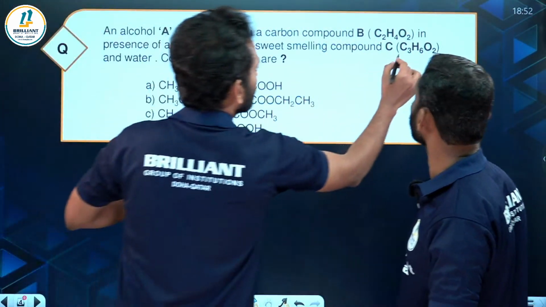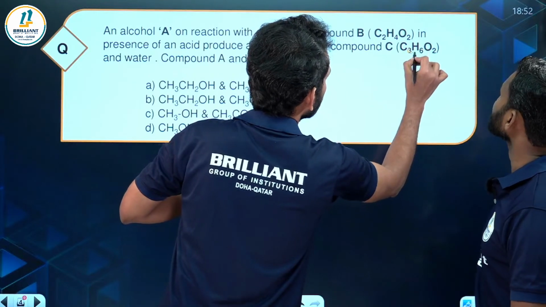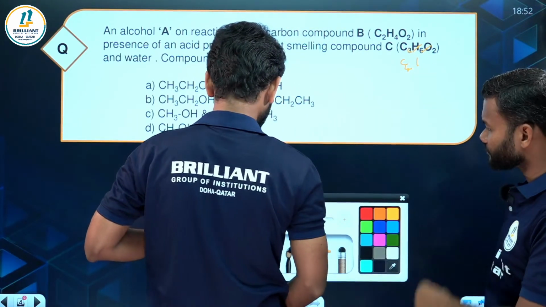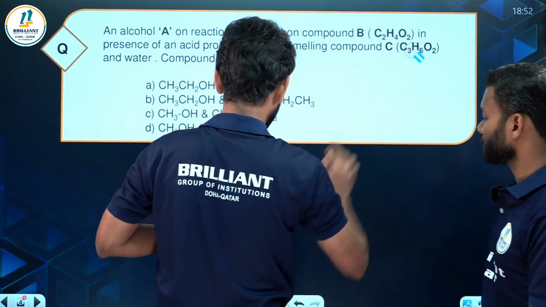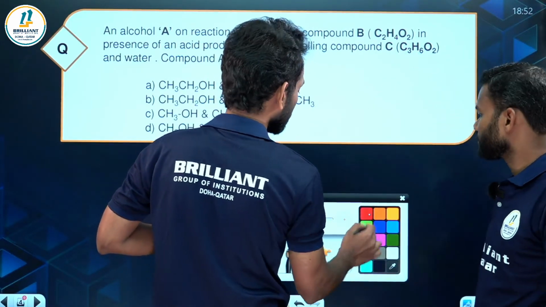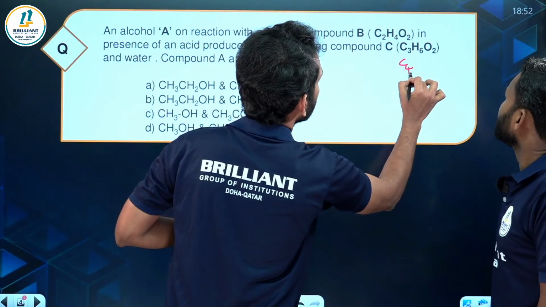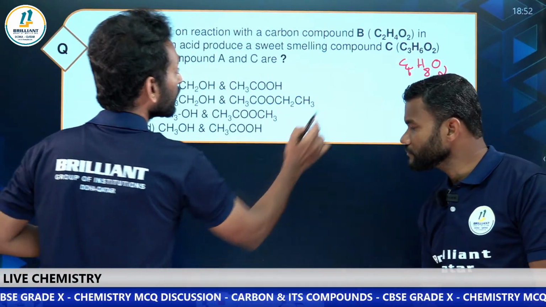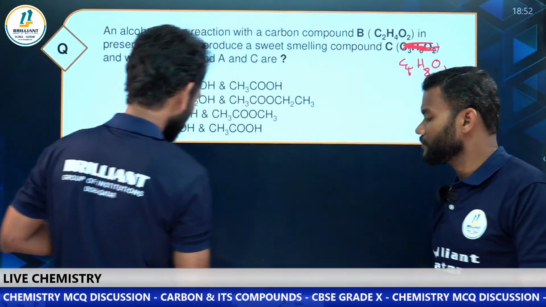Okay, first we can start with the C4H8O2, correct. See, first we can start with this question.